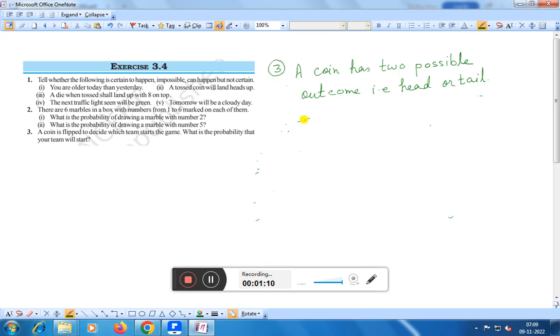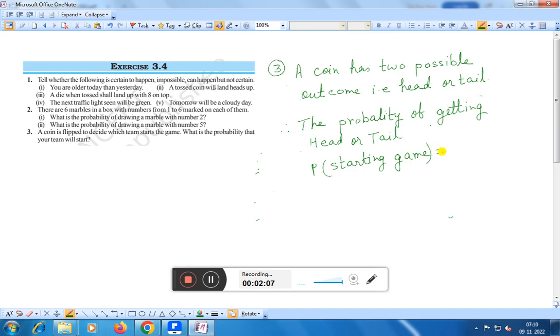the probability of getting head or tail is P, means probability of starting game is equal to 1 by 2,